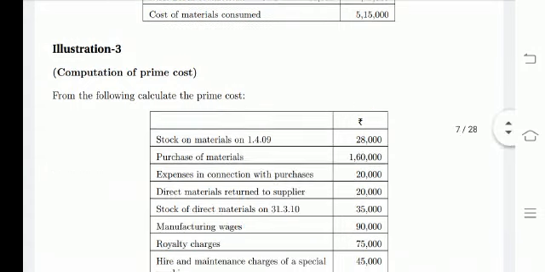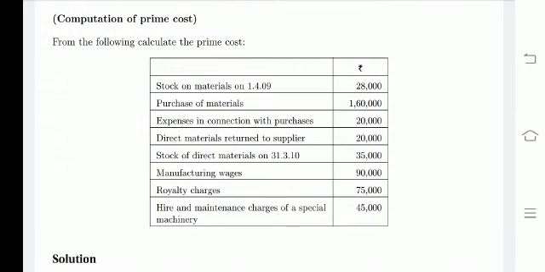How to calculate the prime cost? Here also stock of material, this is opening, that is 28,000, add purchase of material, expenses in connection with purchase, direct material return to supplier, that means purchase return, stock of direct materials, manufacturing wages, royalty charges, hire and maintenance charges of special machinery amounted to rupees 28,000, 1,60,000, 20,000, 20,000, 35,000, 90,000, 75,000, 45,000 respectively.